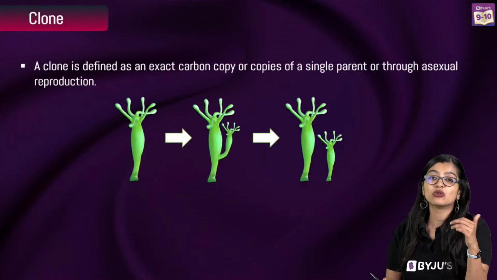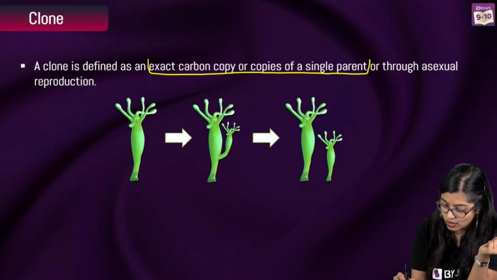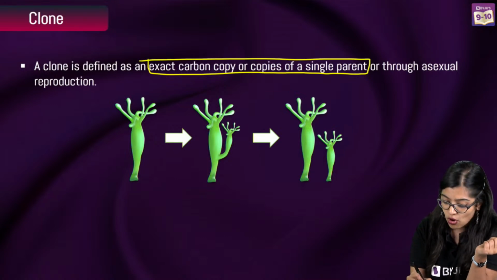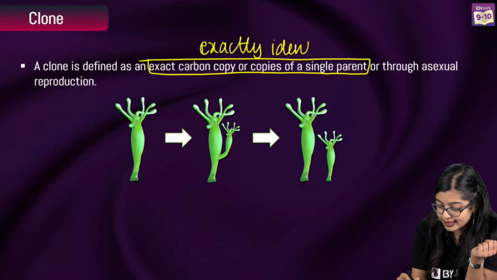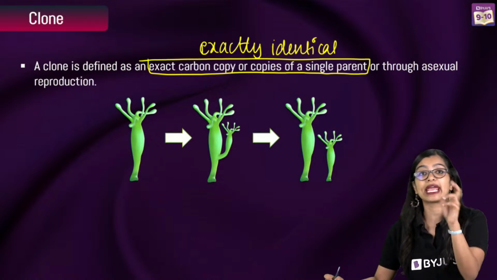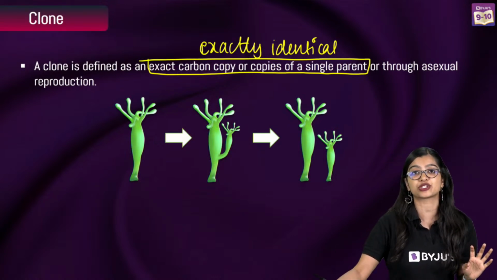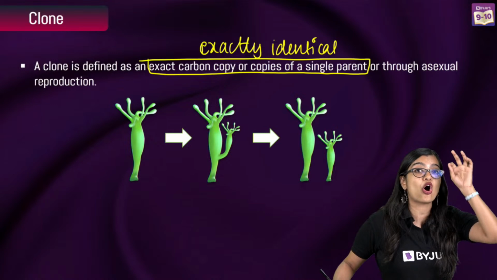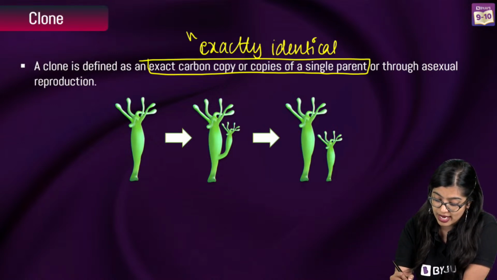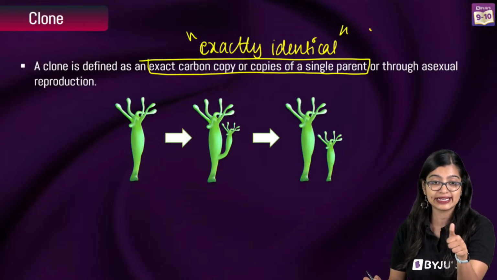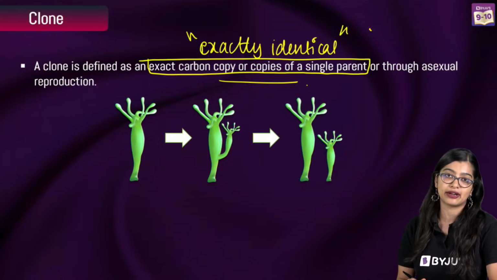So when you're talking about clones, we see that clone is defined as an exact carbon copy of a single parent, or we say it is exactly identical. See, when we talk about characteristics of asexual reproduction, we always say that the offspring is identical to the parent, right? So this right here is very, very important to say it is exactly identical or it is a carbon copy of a parent, right?